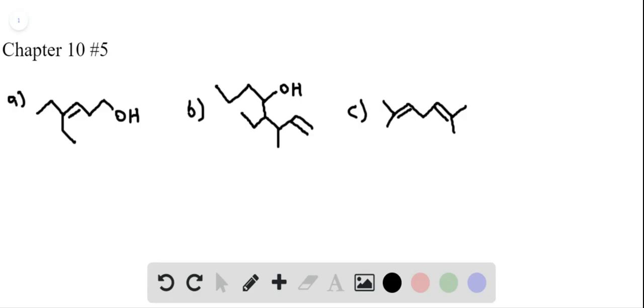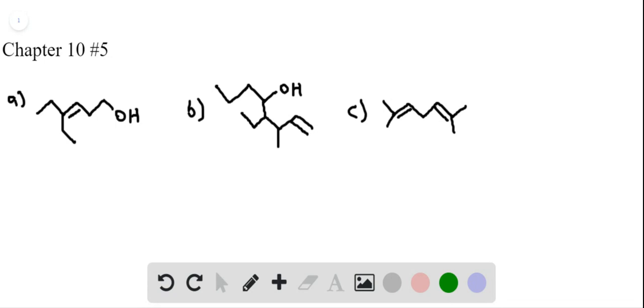is to name the longest carbon chain. Two of these have an alcohol in them, so we will try to name these chains so that those alcohols, the carbons with the alcohols, have the lowest number possible. And then we need to remember the suffix or the words to use for double bonds. And so rather than talking about it, I'm just going to demonstrate.